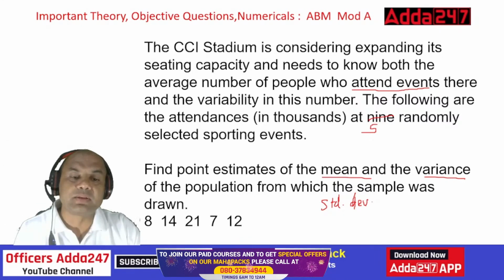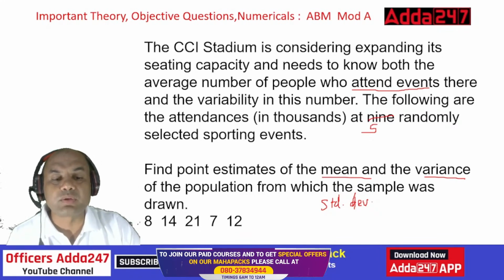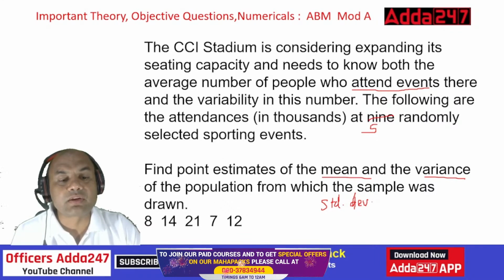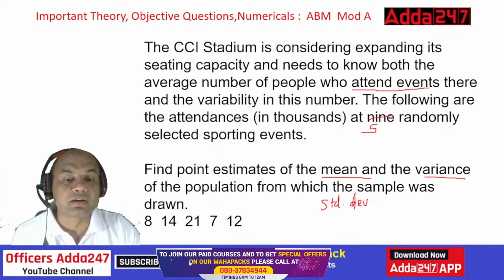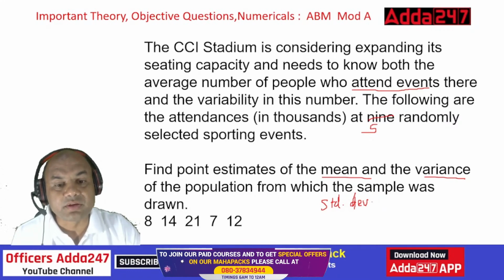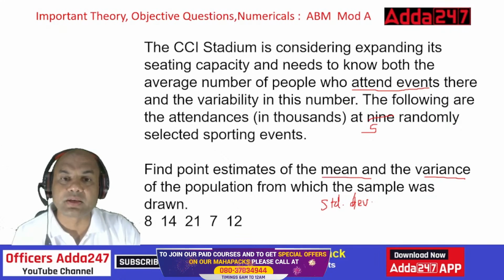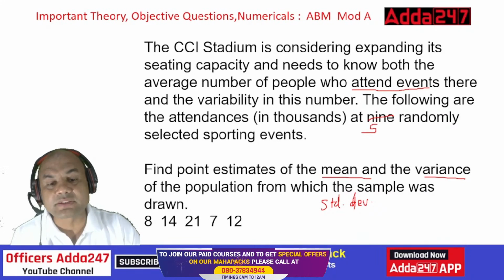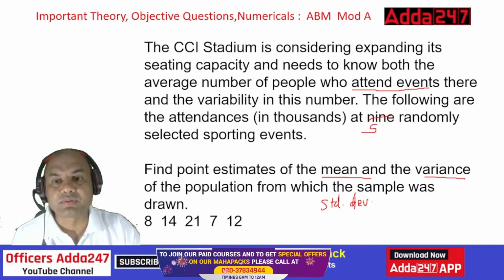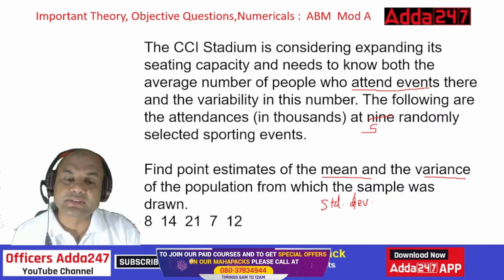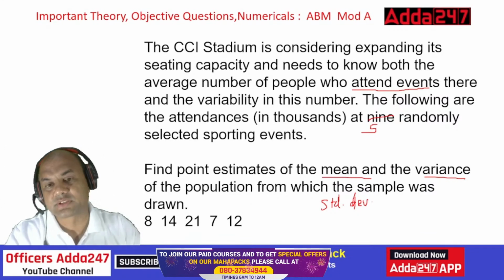So look at the variability. What do you mean by this? At one event, there were 8,000 people. In the second event, 14,000 people. In the third event, 21,000 people. Fourth event, 7,000 people, and fifth event, 12,000 people. So there is a huge variance or variability. People are shifting 8, 14, 21 and immediately 7, so it has come down. This is known as the variability, and we have to find out the mean and variance of this.